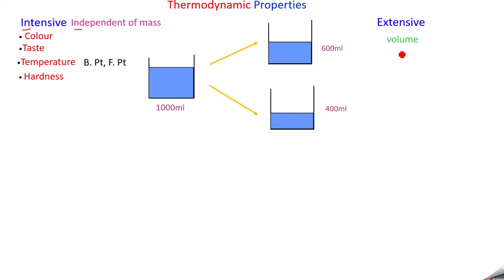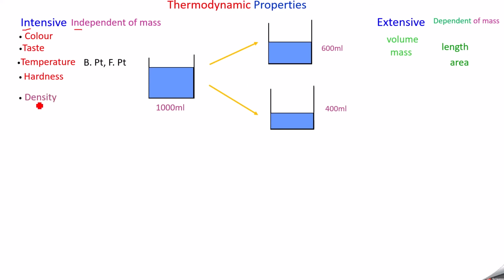Suppose you take volume, volume will depend on mass. So it comes under extensive properties. The extensive properties are the properties which are dependent on mass. For example, you take mass, length, area, they all will depend on mass. So length, when you increase the length, mass also increases. So it depends on mass. Area also depends on mass. So when some properties depend on mass, they are called extensive properties. Examples: volume, mass, length, area.